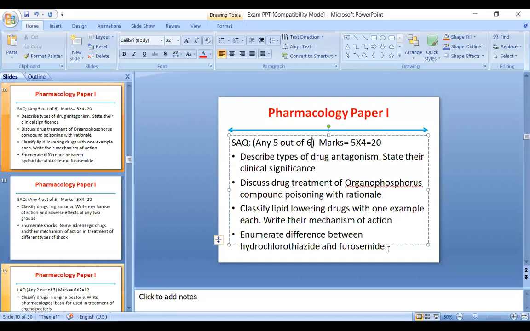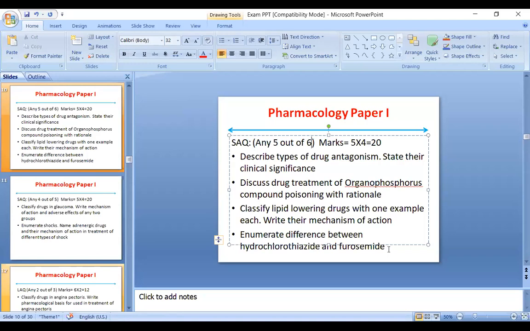What you have to write is why this question is asked, because hydrochlorothiazide and furosemide both belong to the diuretics, and a clinician needs to differentiate for which patient furosemide needs to be given and for which patient hydrochlorothiazide needs to be given. So you will first explain what diuretics are, and if you can, write the classification in short, where hydrochlorothiazide is placed, which is a high ceiling diuretic, which is a medium ceiling diuretic, and then after that you can elaborate on the differences between hydrochlorothiazide and furosemide.